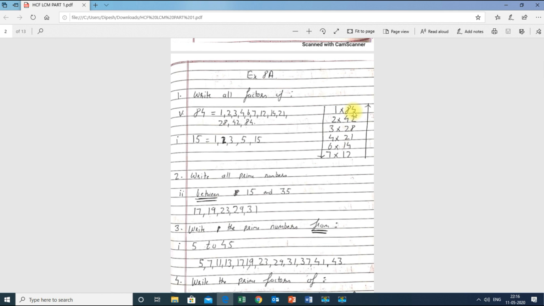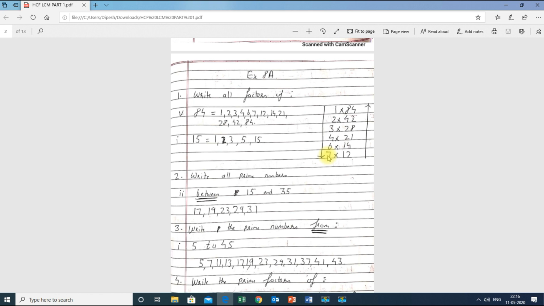Then after 1, which number is next? 2. How much should I multiply 2 by to get 84? If I multiply 2 with 42, I get 84. Therefore I wrote 2 into 42. Then 3. 3 multiplied by 28 gives 84. Then 4. 4 into 21. Since 5 is not divisible, I have not written 5 over here. Directly I came to 6. Is 84 divisible by 6? Yes, 6 into 14. And then 7. So 7 into 12.